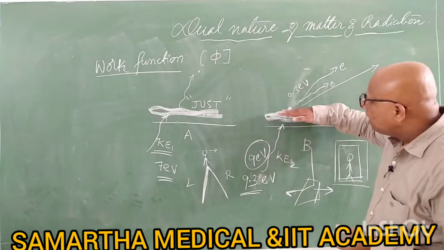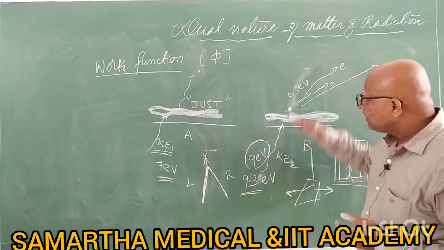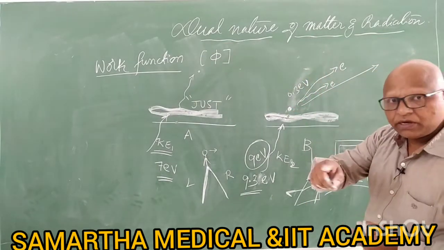Just 9 eV, electrons will come out to the surface. If that energy is more than 9 eV, electrons are released. We call it thermionic emission.